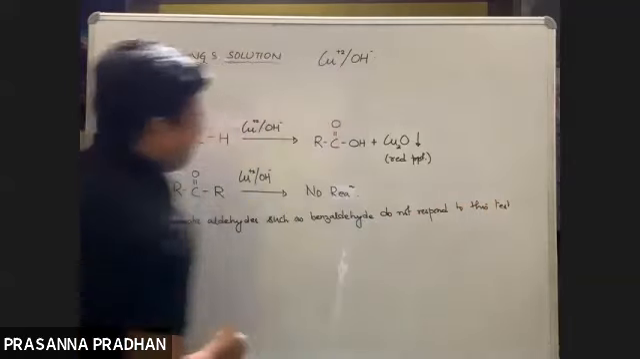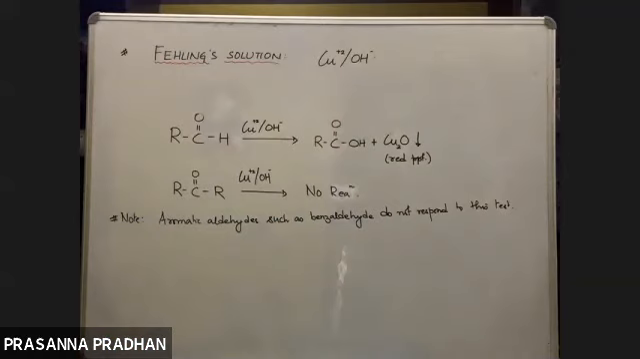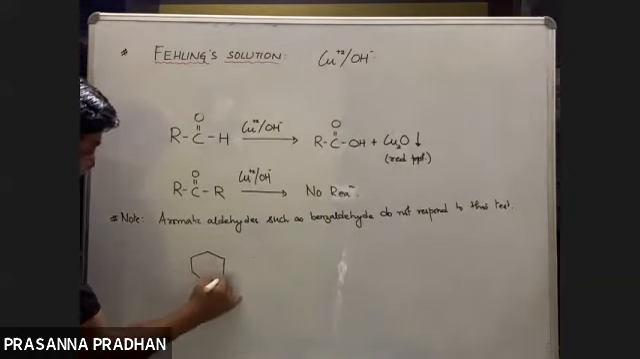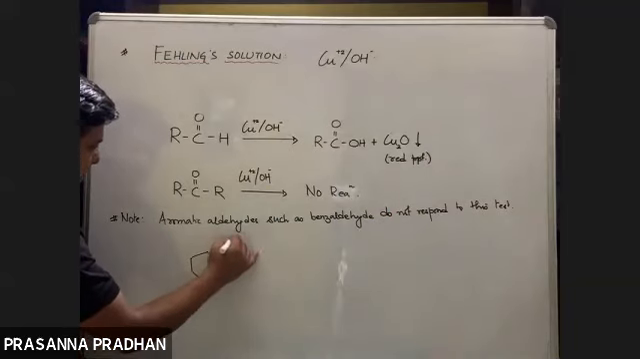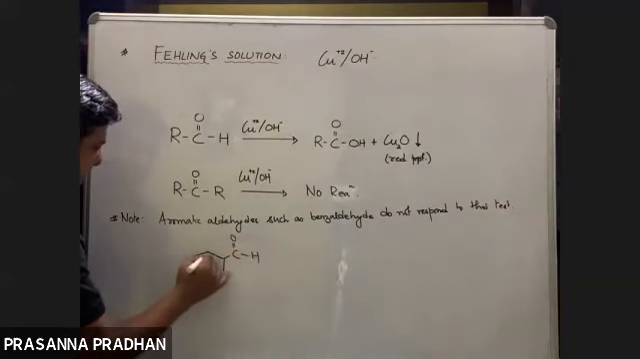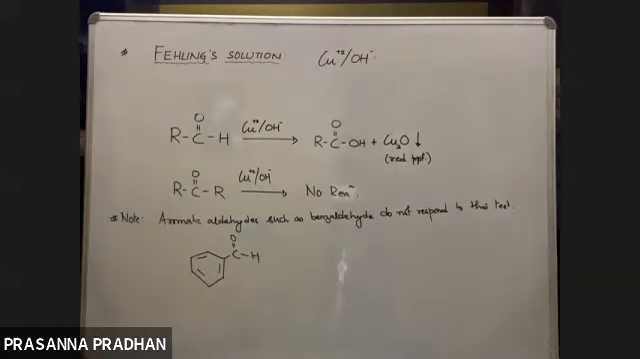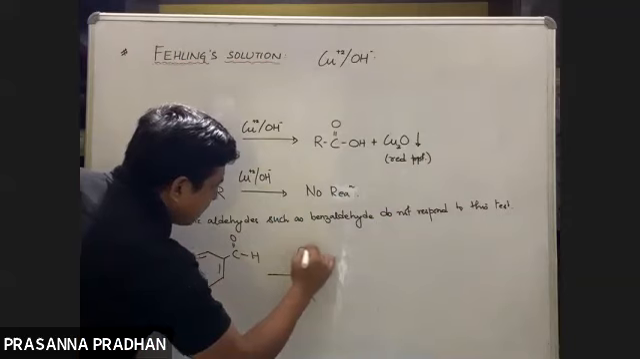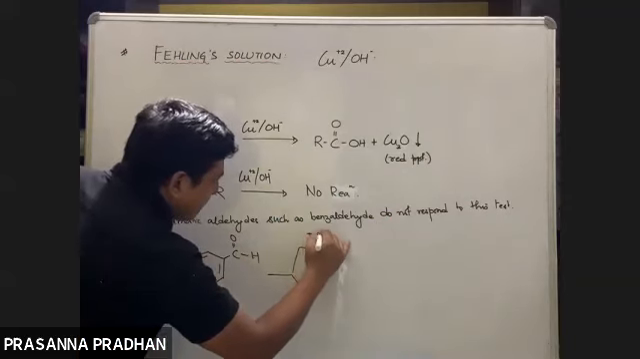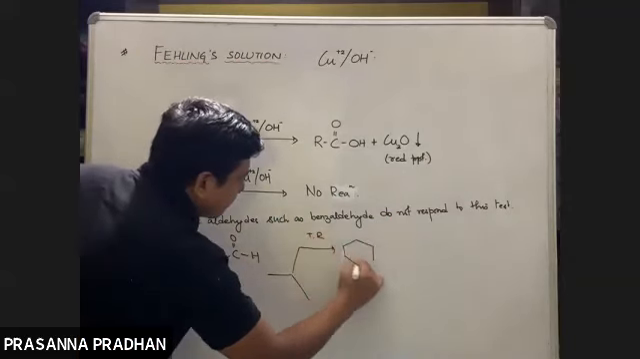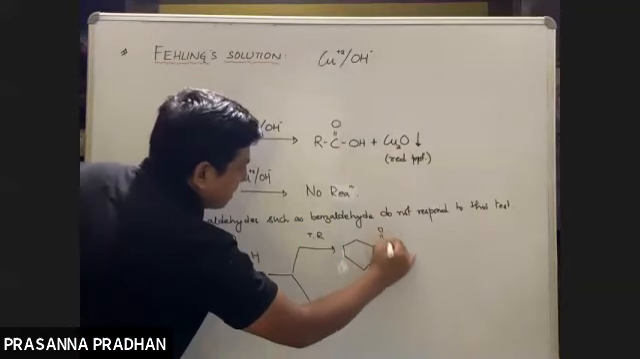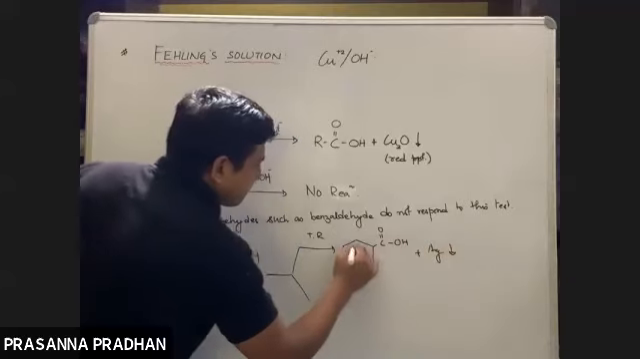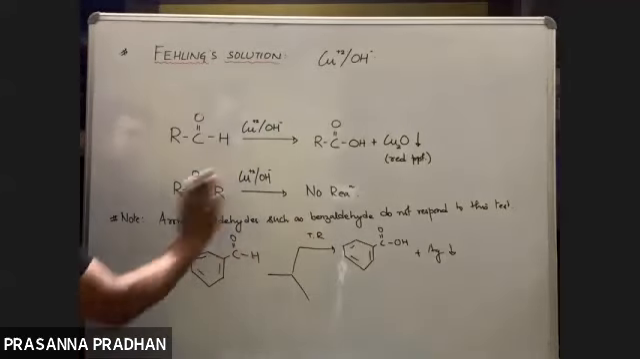Aromatic aldehydes such as benzaldehyde do not respond to this test. So we have benzaldehyde, but Tollens test is given both by aliphatic as well as aromatic aldehydes. Fine. So if I treat this with Tollens reagent, yes, it will get oxidized to carboxylic acid, and you'll get a silver mirror precipitate. Okay, TR means Tollens reagent.